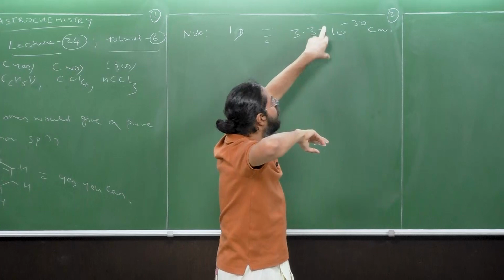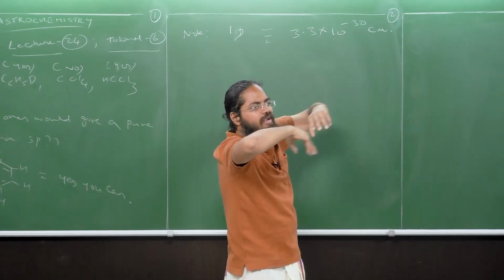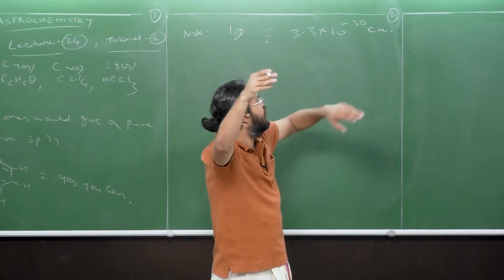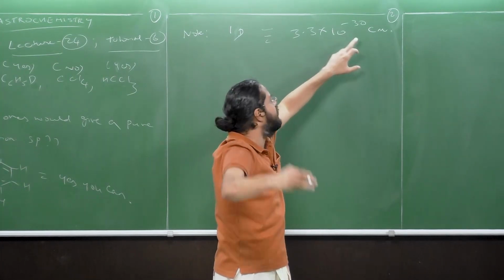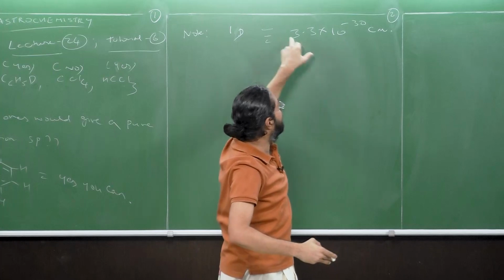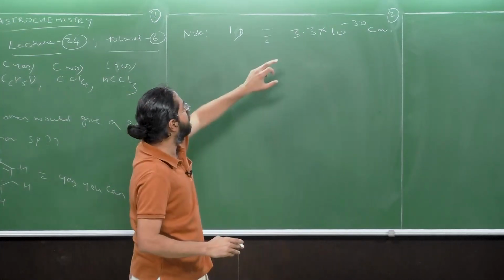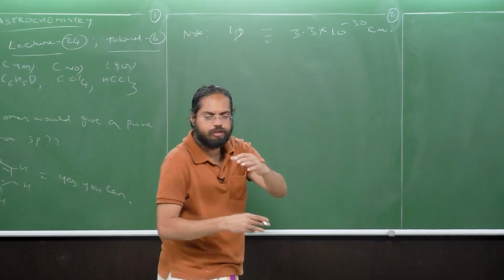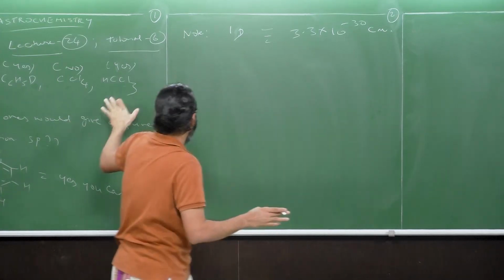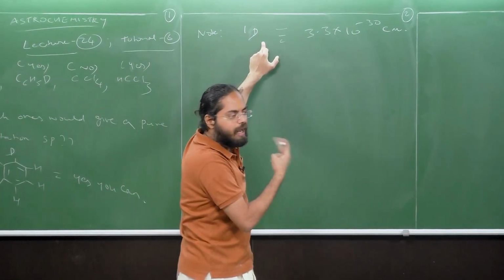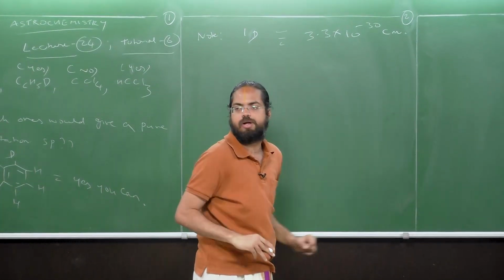So 10 to the power minus 19 times approximately 10 to the power minus 11 will give you this magnitude, and then you get this factor also. So this is justified, about the magnitude that we're talking about. This was just a note. Don't be confused with the question. This was just a pending quantity that I had to give from the previous tutorial.